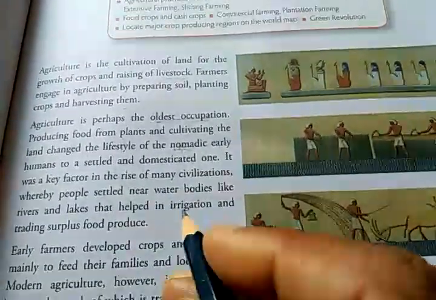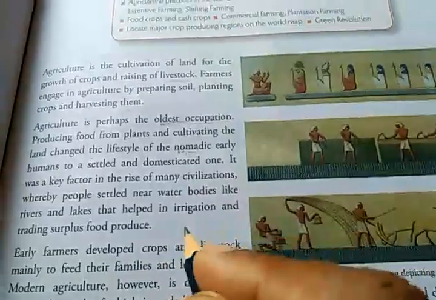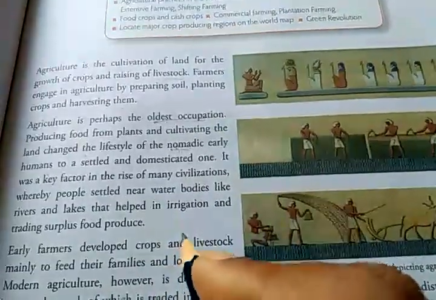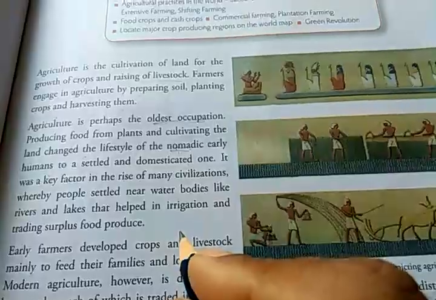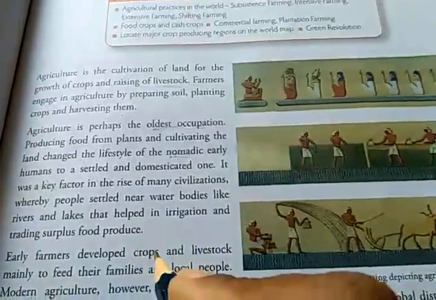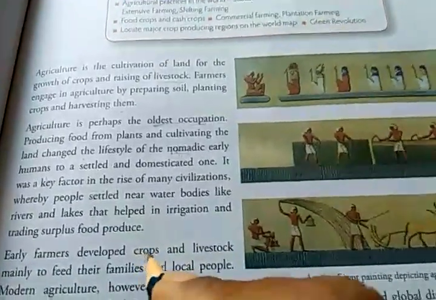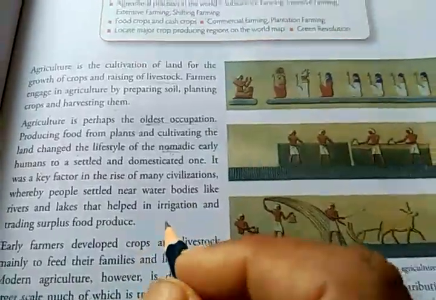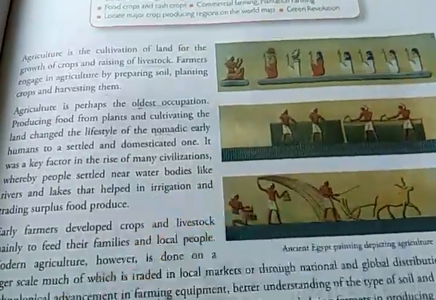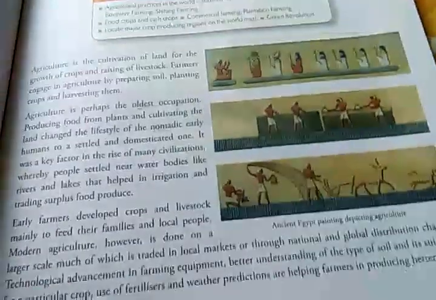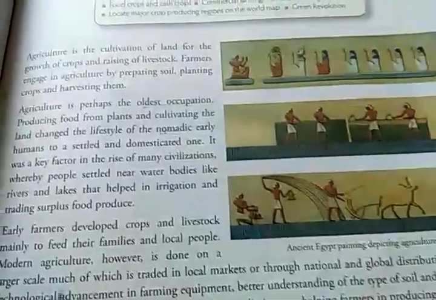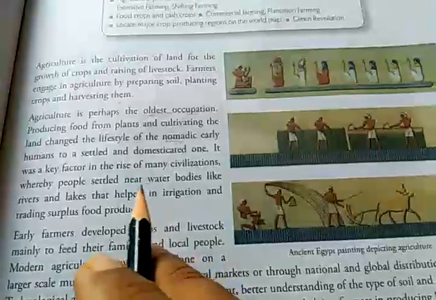Then the Chinese civilization flourished on the bank of river Huang He, and the Indus civilization or the Harappan civilization flourished on the bank of river Indus. So these are the four important civilizations that flourished on the banks of rivers.